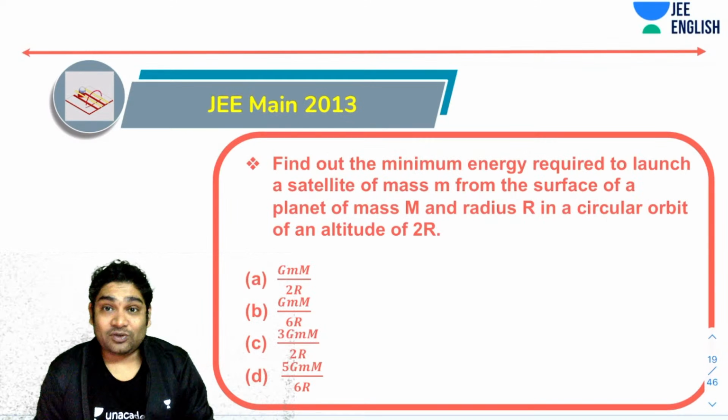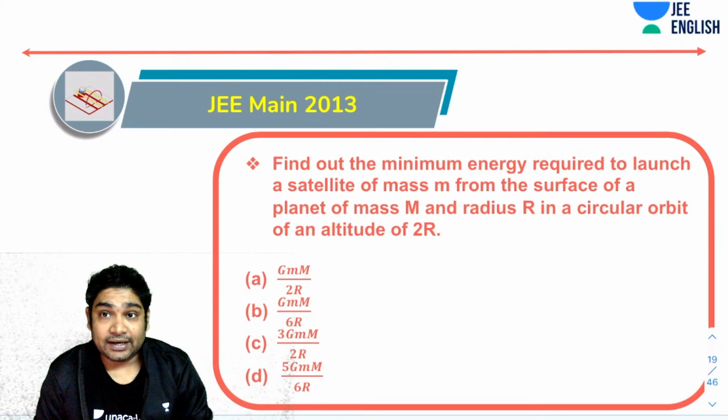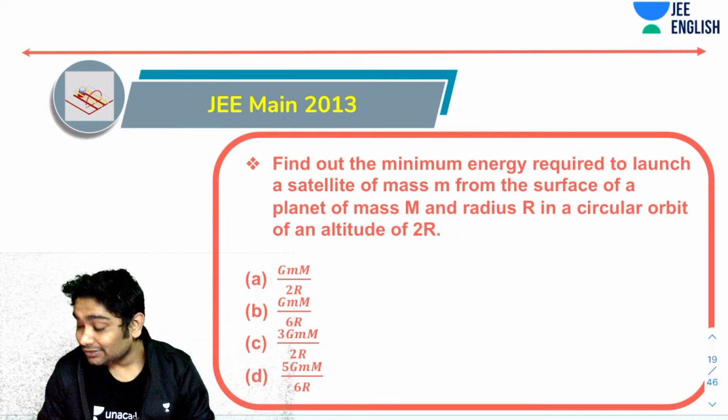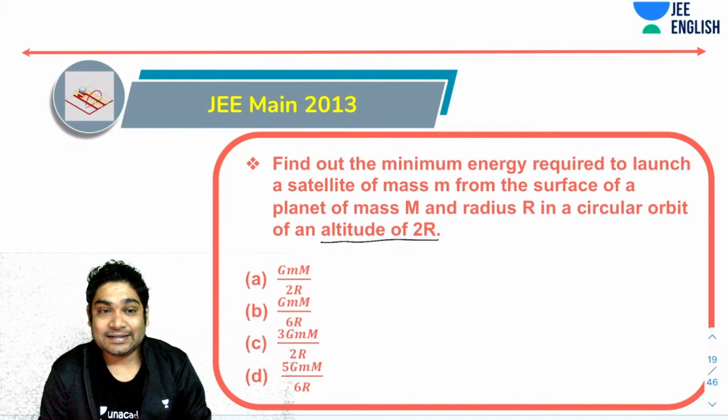All right, let's quickly talk about the next problem, which was asked in JEE Mains 2013. You have to find the minimum energy required to launch a satellite from the surface of a planet. Please always pay attention to your language.